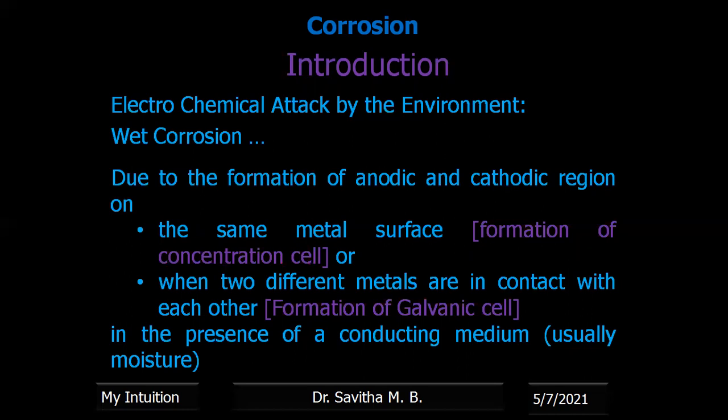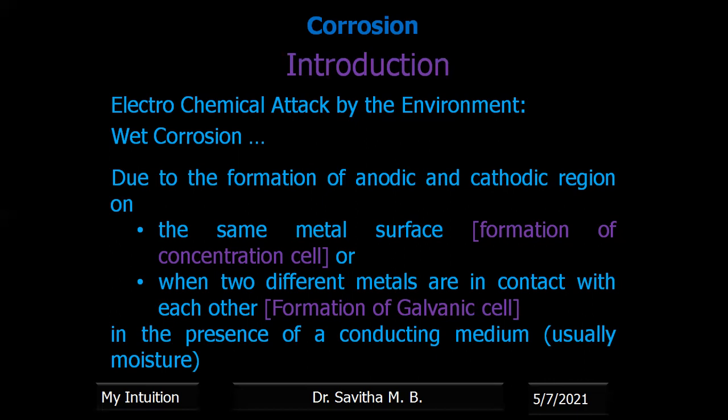Now, the metal is undergoing oxidation. That means the metal is getting converted into the oxidized or ionic form. In our previous module, electrochemistry, we understood that metal liberates electrons, but in a cell there is an anode and a cathode.